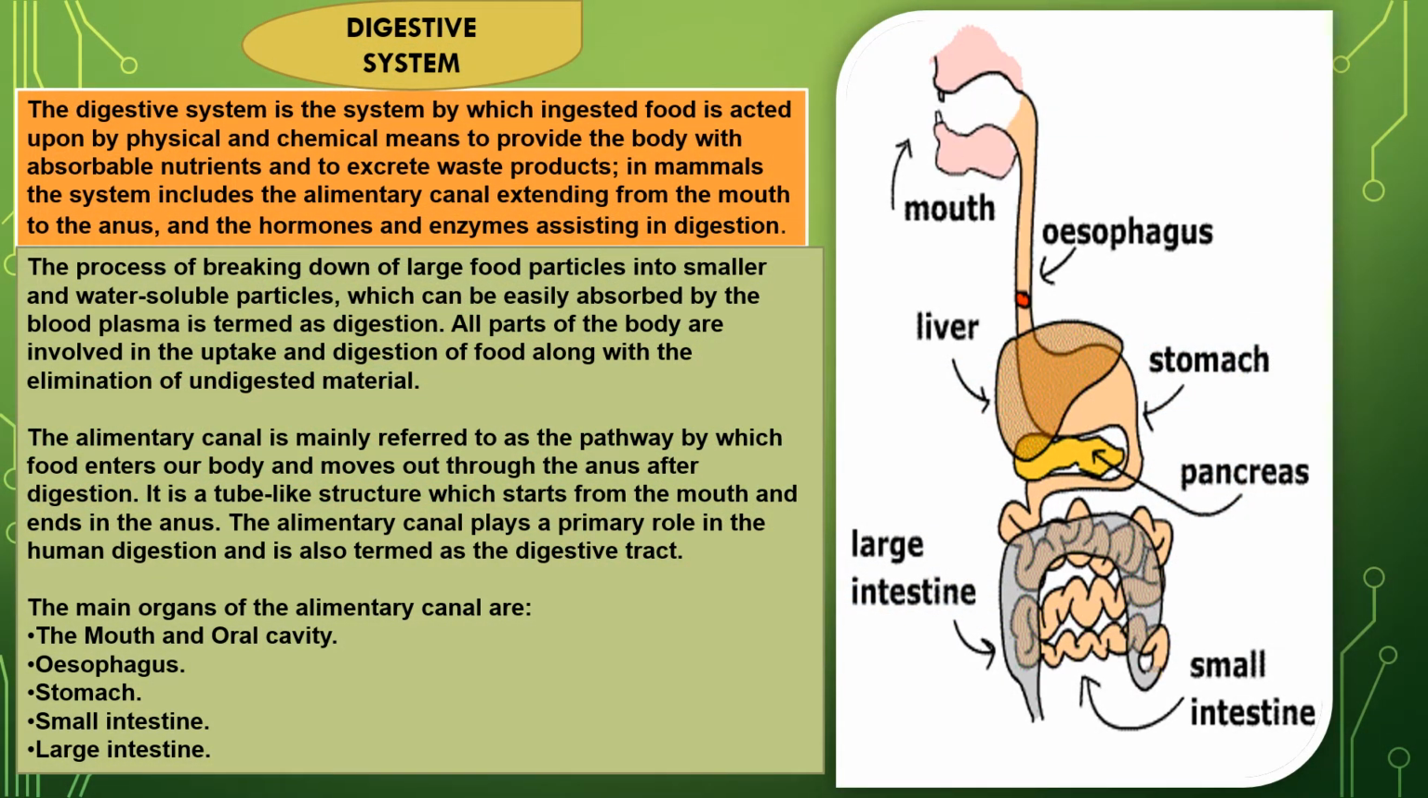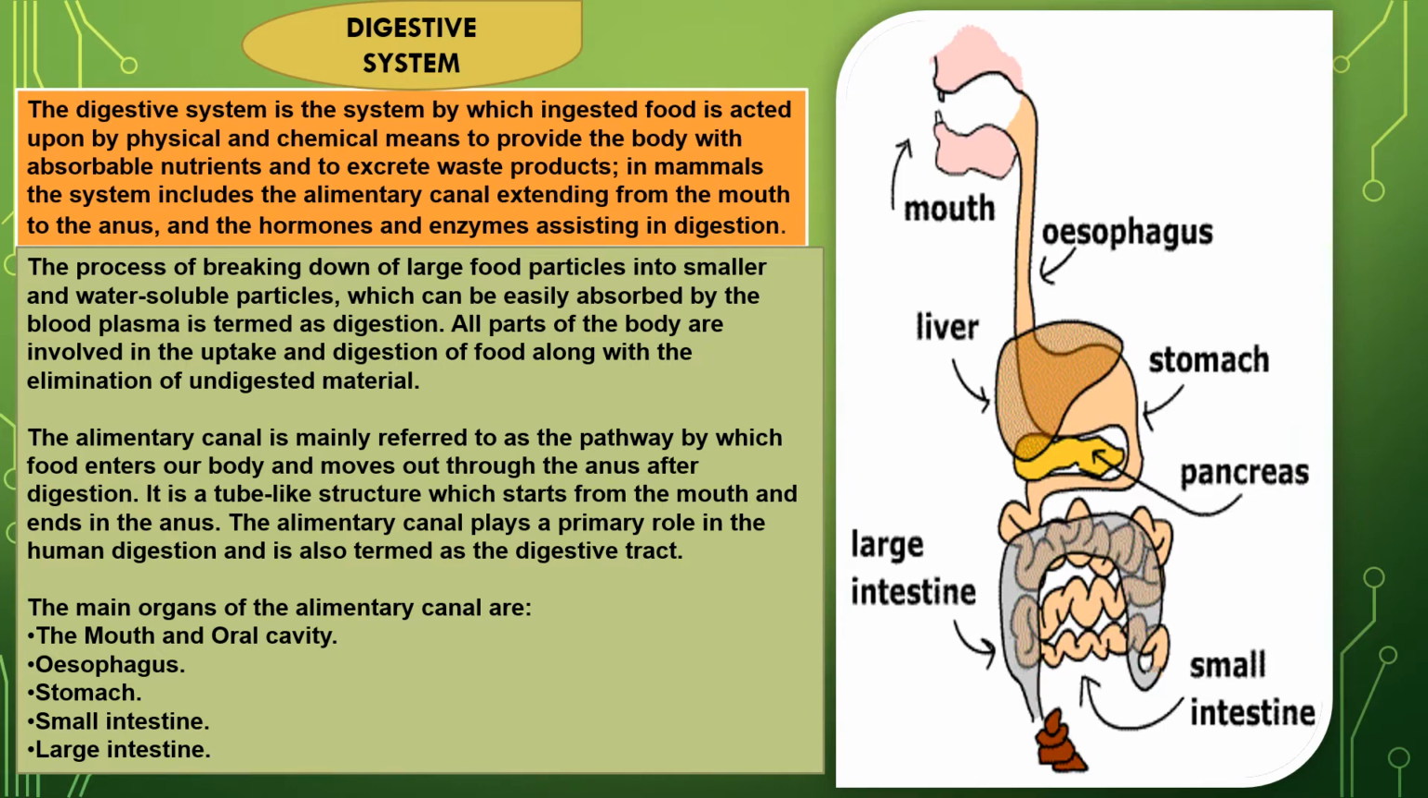Now, first we are going to talk about the digestive system. The digestive system is the system by which ingested food is acted upon by physical and chemical means to provide the body with absorbable nutrients and to excrete waste products. In mammals, the system includes the alimentary canal extending from the mouth to the anus and the hormones and enzymes assisting in digestion. Now, what is digestion?